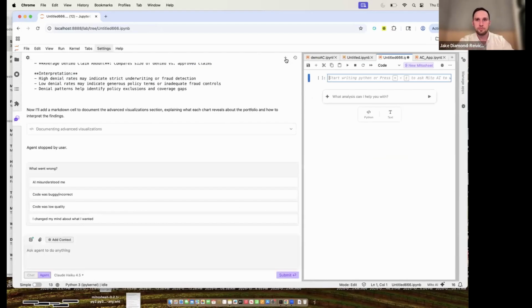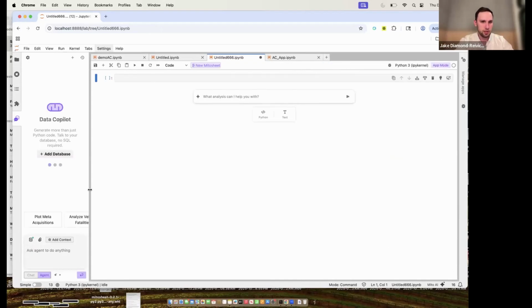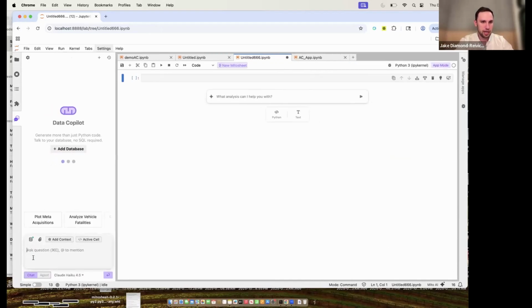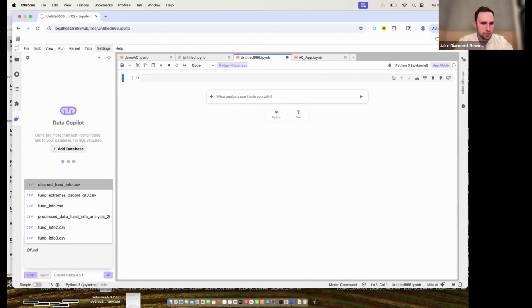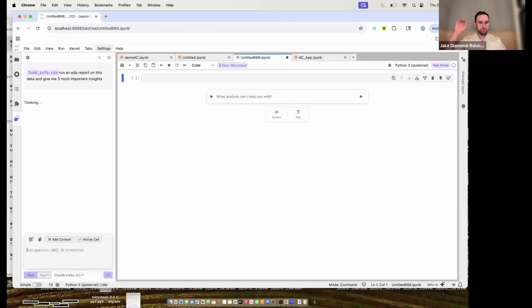So I can again just tag any of my data sets. I have a data set here called fund info. So I can tag it and say, run an EDA report on this data and give me three most important insights.